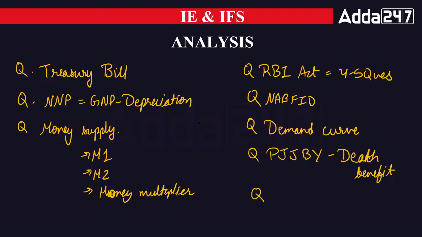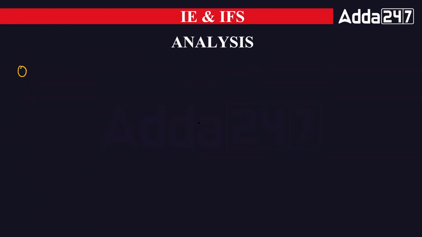Then apart from that, they have asked the small finance bank PSL target. The question was about the small finance bank PSL target, like how much loan should be given to the PSL as per the target. Also the target of Ayushman Bharat has been asked. So Ayushman Bharat schemes target under the PSL. As we know, under the PSL, health infrastructure got the amount of 10 crores, and that's what has been asked here.